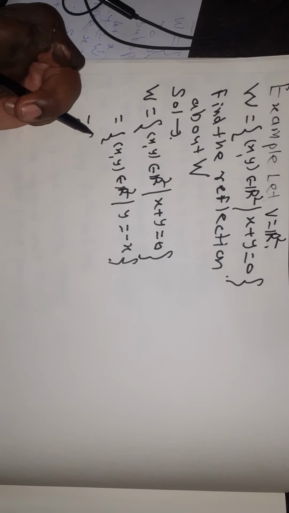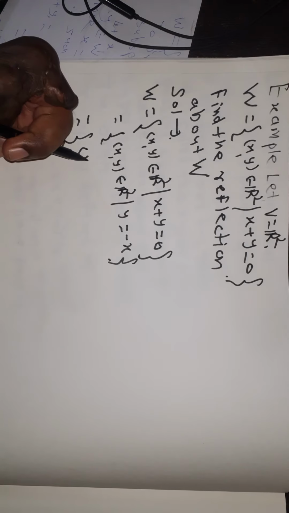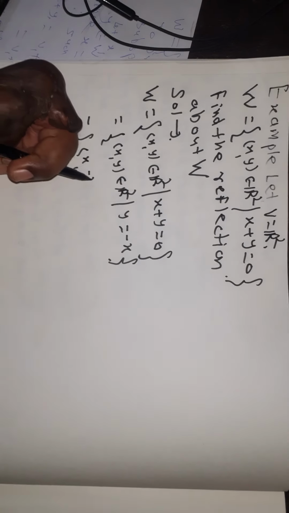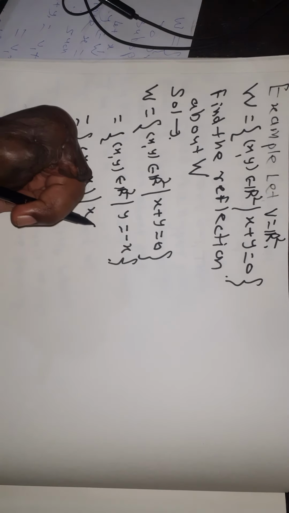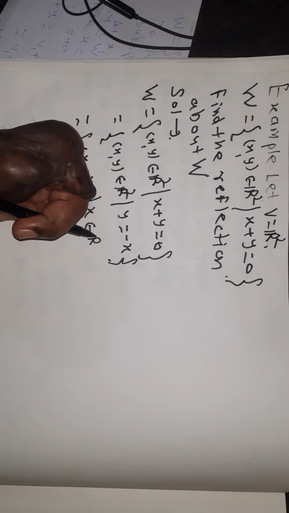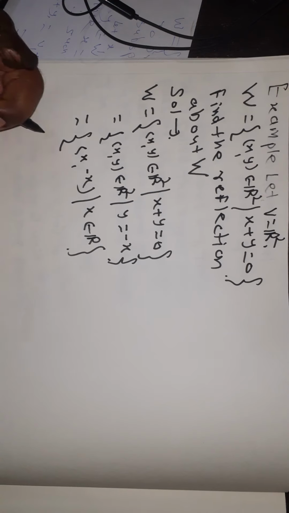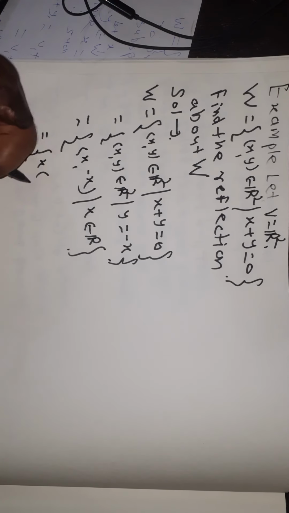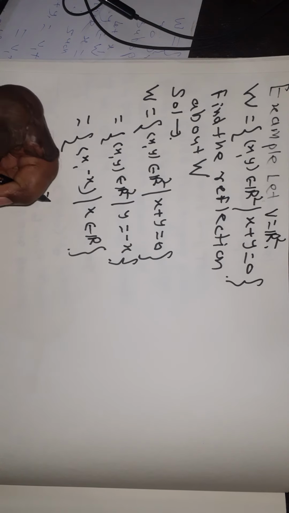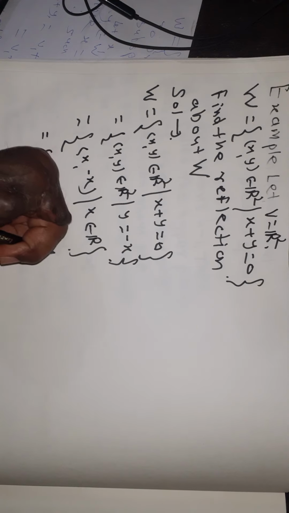Therefore W is equal to the set of (x, minus x) so that x belongs to R. Here W is the set of the points (x, minus x), which is the set of x times (1, minus 1), so that x belongs to R.